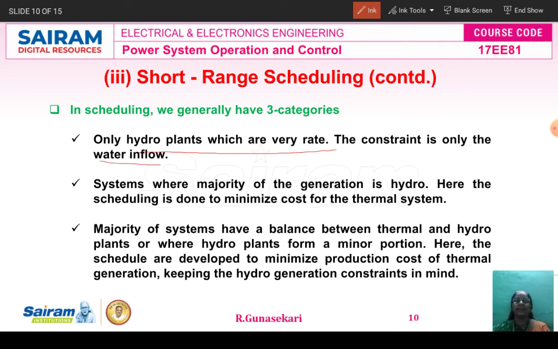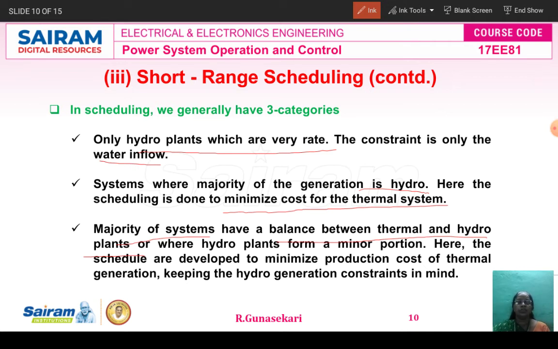The second category is the power system where the majority of the generation is hydro. Because the energy resource of the hydro power plant is water, the cost is also very low compared to other power plants. Therefore the scheduling is done to minimize the cost, which is the fuel cost of the thermal system. This is the second category. The third category is where the system has a balance between thermal and hydro plants, that is, where the hydro plant forms a minor portion.